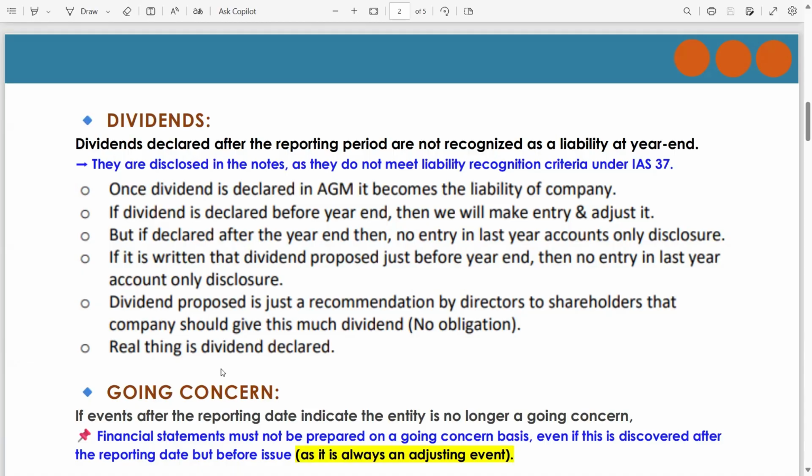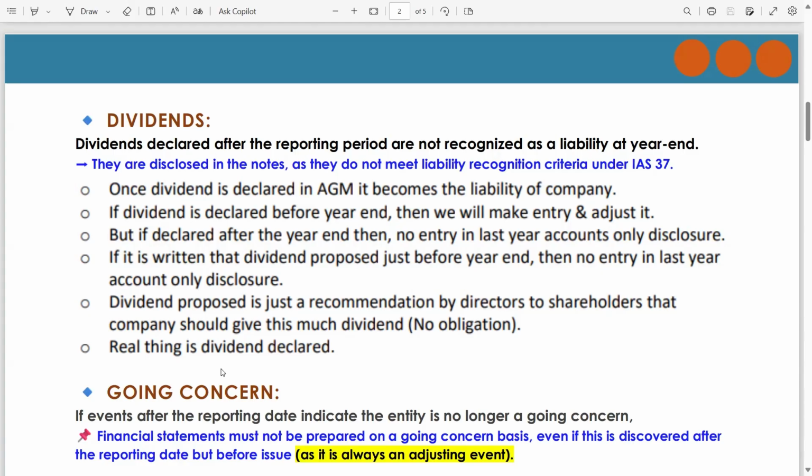That's why dividends declared after the reporting date are not recognized as a liability at year end. Means this is not an adjusting event, this is a non-adjusting event. That's why they are disclosed in the notes as they do not meet the liability recognition criteria.